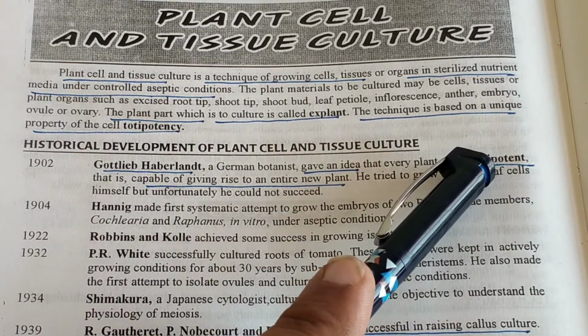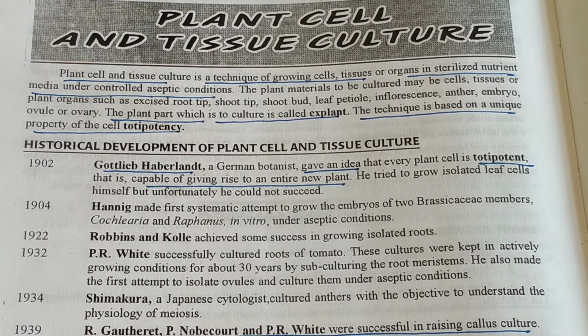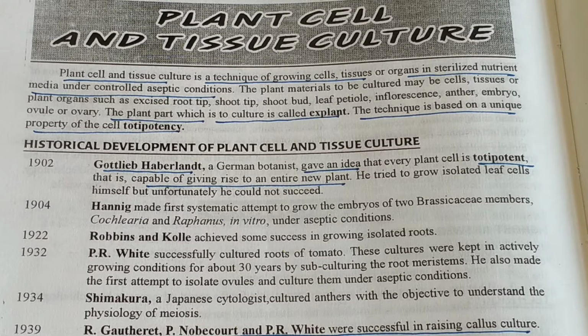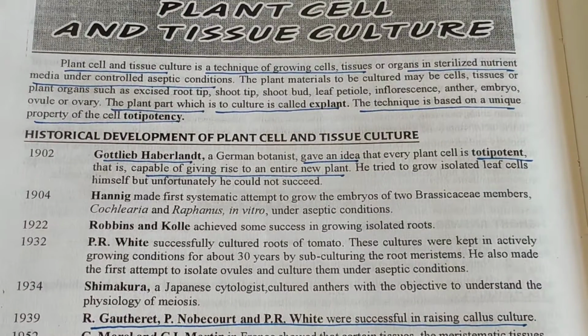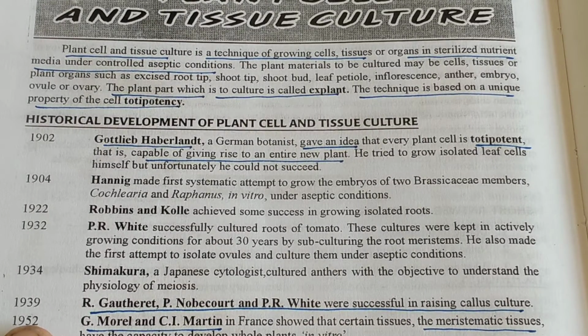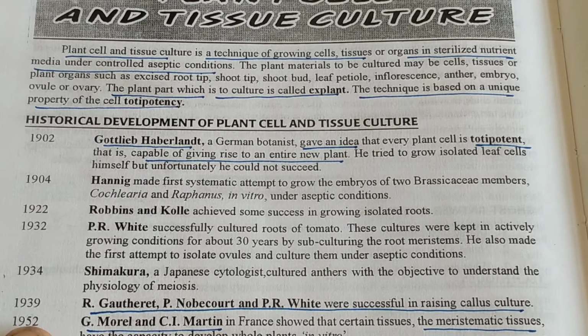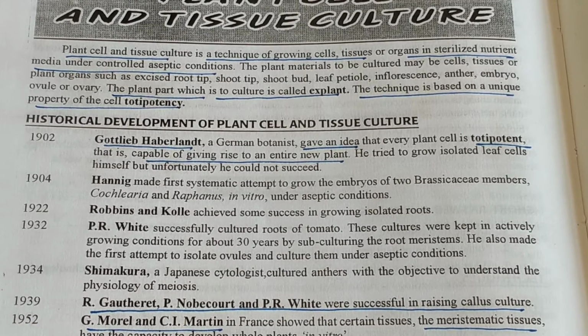So what is totipotency? It is the ability to give rise to an entirely new plant. Potency means ability, and ability to form a new plant. It is an important question of 2 marks. These are also some of the contributions, but for our use, you will see in 1939, 3 scientists, R. Gautheret, P. Nobécourt and P. R. White, were successful in raising callus culture.